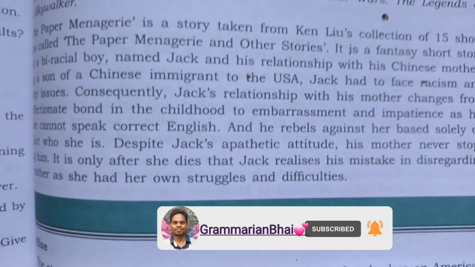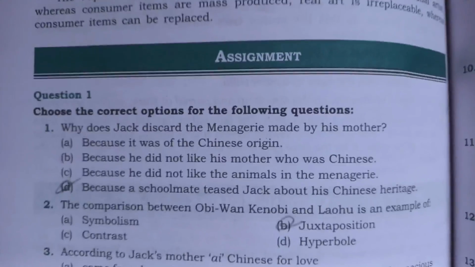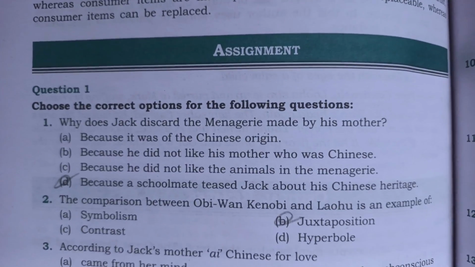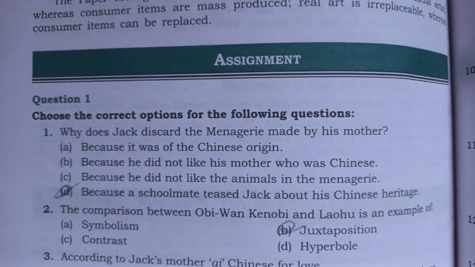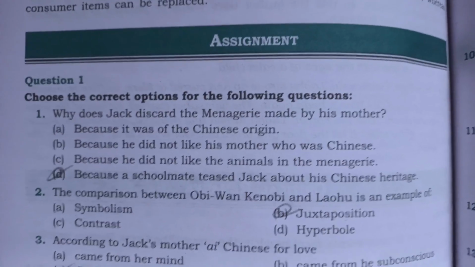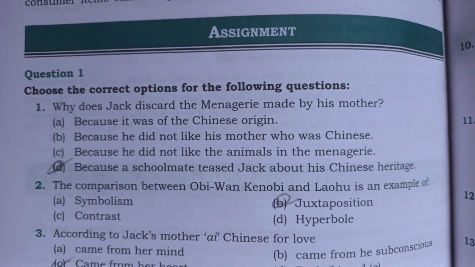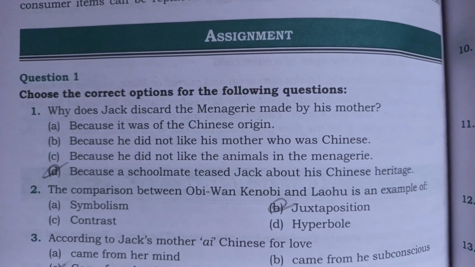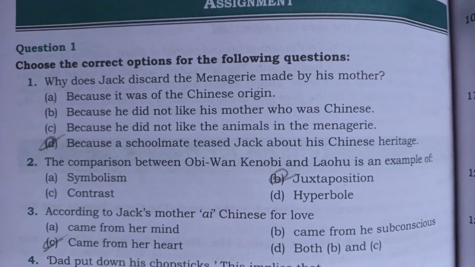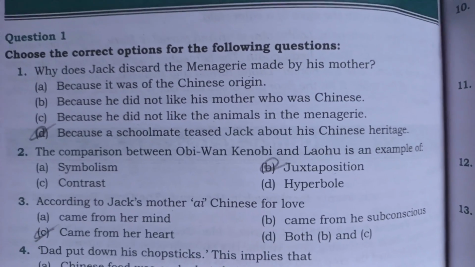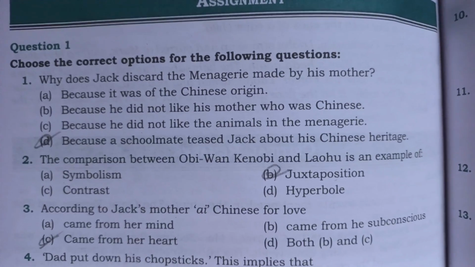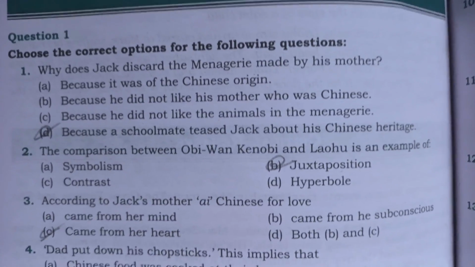So let's begin. So here is the assignment. Question 1. Here choose the correct options for the following questions. So the first, why does Jack discard the menagerie made by his mother? So here option D is correct, because a schoolmate teased Jack about his Chinese heritage.